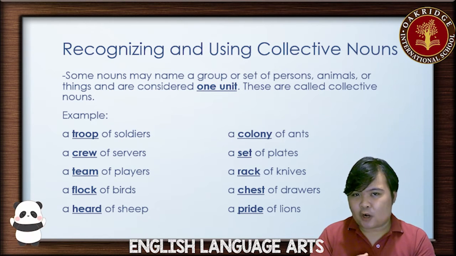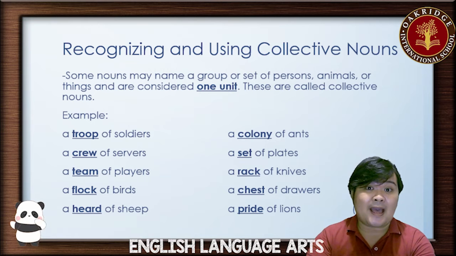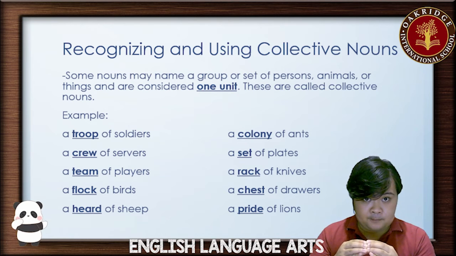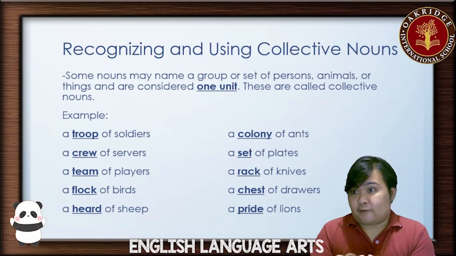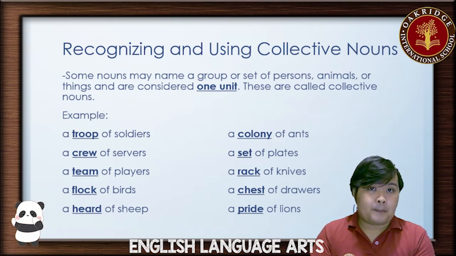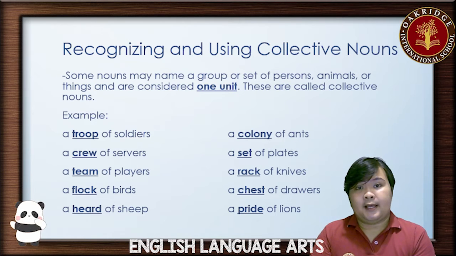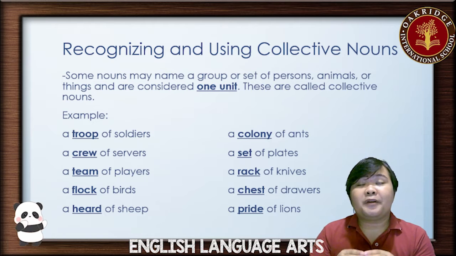You can't say a collective noun is just one. It's more than one, but you consider them as one unit. So this is a group of things, of people, of animals, of places, of events. It's more than one, but you refer to them as one.